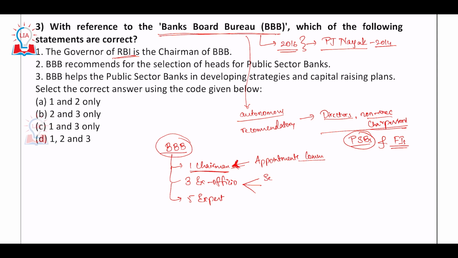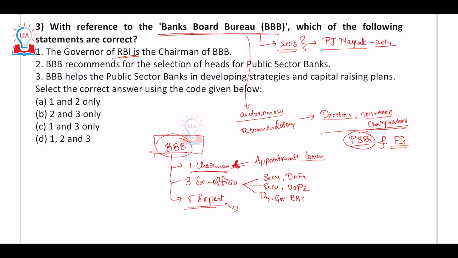There are two secretaries: the Secretary of the Department of Financial Services and the Secretary of the Department of Public Enterprises. Then the Deputy Governor of the RBI is also an ex officio member. The five expert members are again recommended by the government. So this is the composition of the BBB.